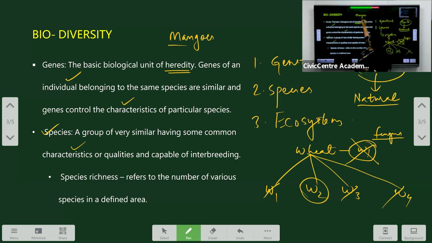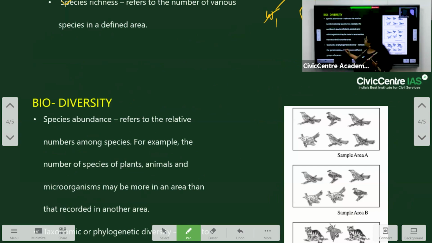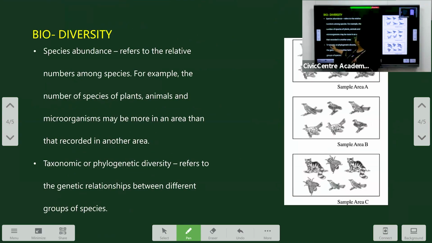We have a variety called Alfonso or Banginpalli, or we have different varieties of mangoes that are available. Now, this species diversity is again categorized into species richness, species abundance, and taxonomic or phylogenetic diversity.